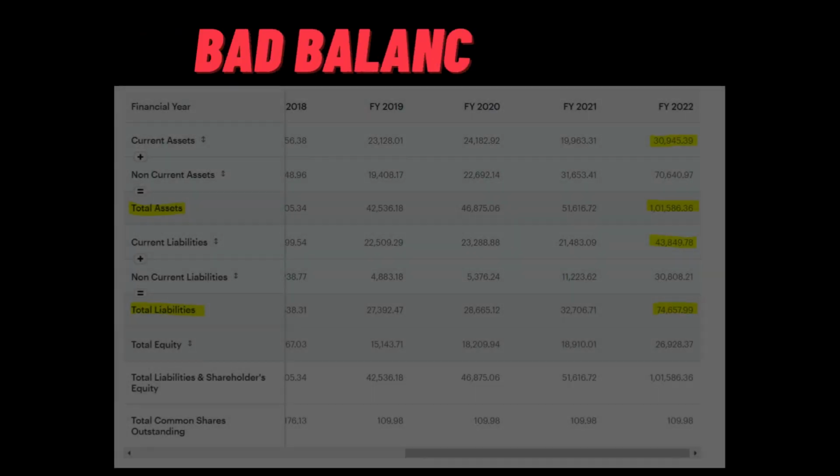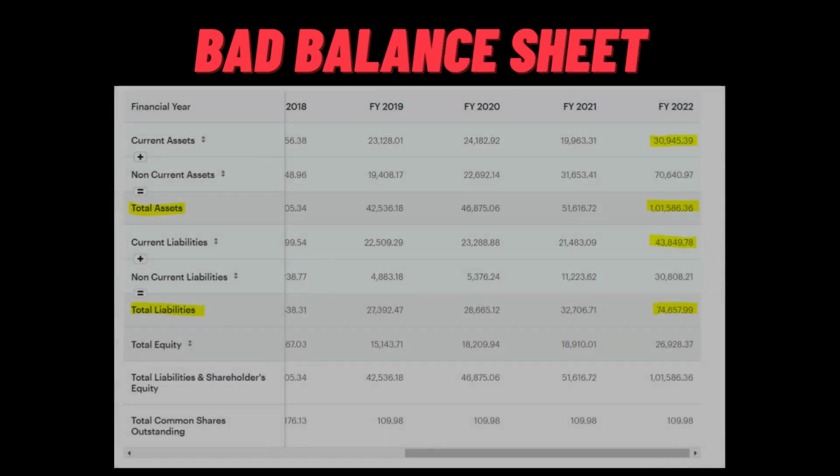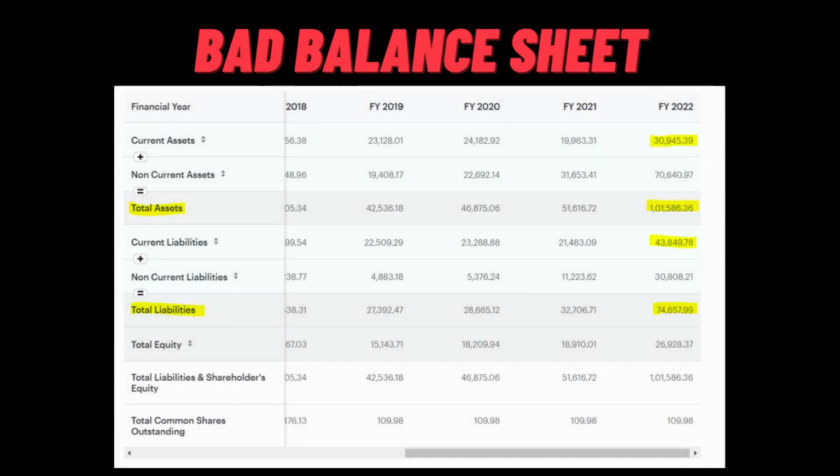Let's move forward to the balance sheet of this company. As per the balance sheet, the total assets that the company has is of about 1,01,596 crore rupees, while the total liabilities or debt is of about 74,657 crore rupees. The worrying aspect in this is the current asset and the current liabilities. The current assets that the company has is of about 30,945 crore rupees, whereas the current liabilities or debt that the company has is of 43,849 crore rupees. That is another red flag for me, making it a total of 4 red flags.